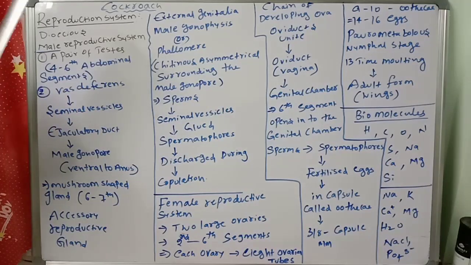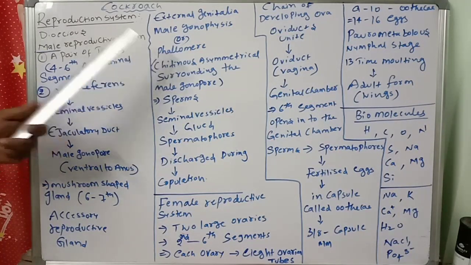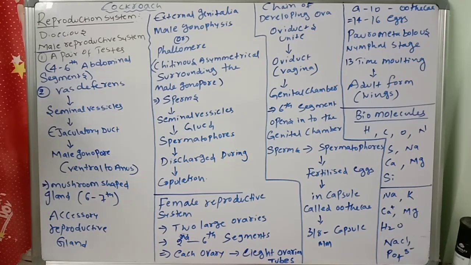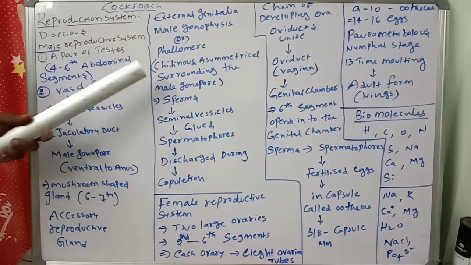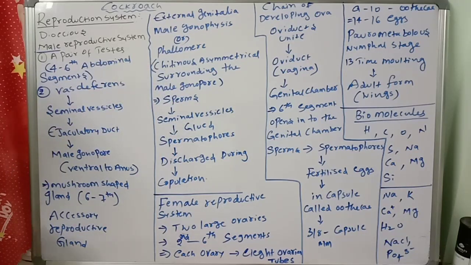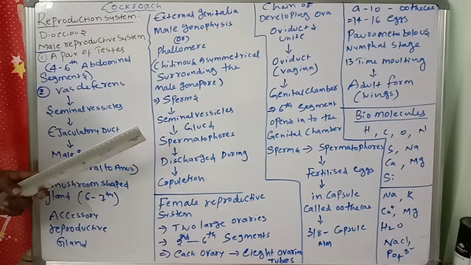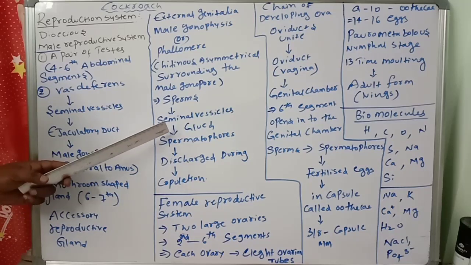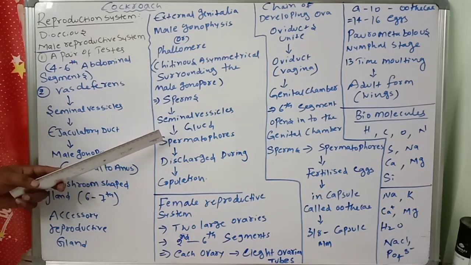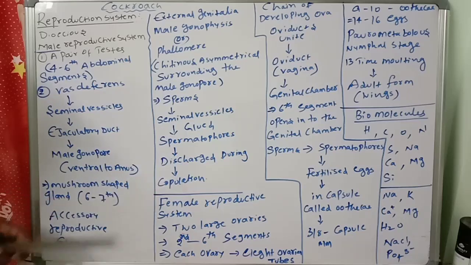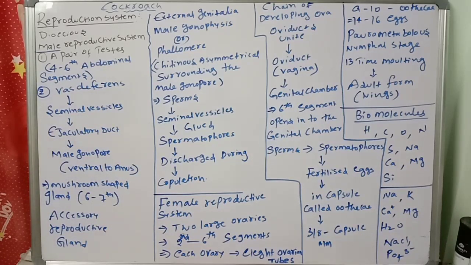It is called male gonopophysis or phallomere, a chitinous asymmetrical structure surrounding the male gonophore. The sperms are stored in the seminal vesicles, glued and form a bundle of sperms called spermatophores. They are discharged during copulation. That is about the male reproductive system of the cockroach.